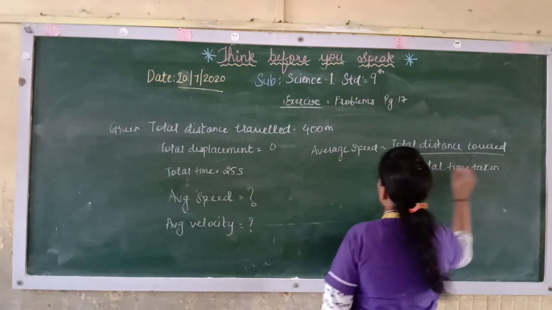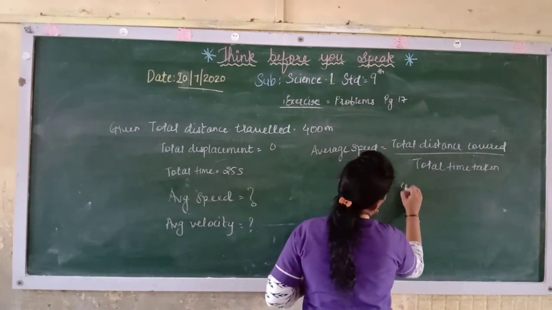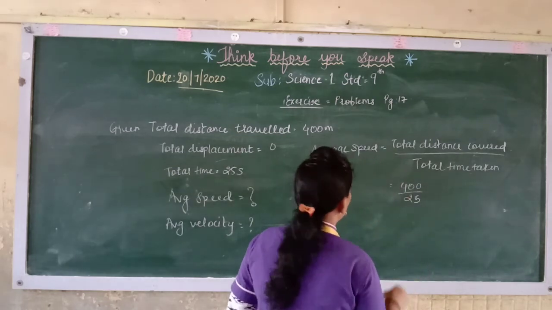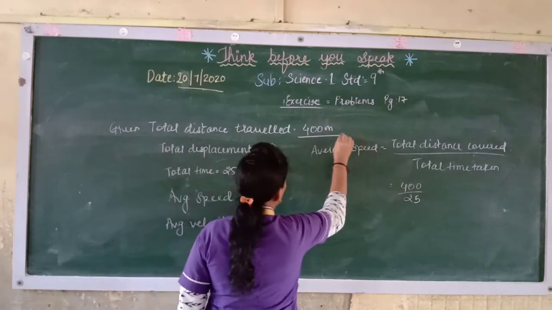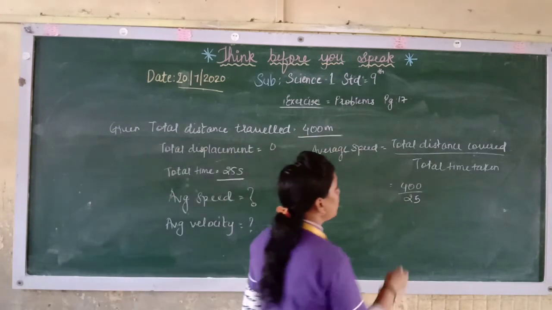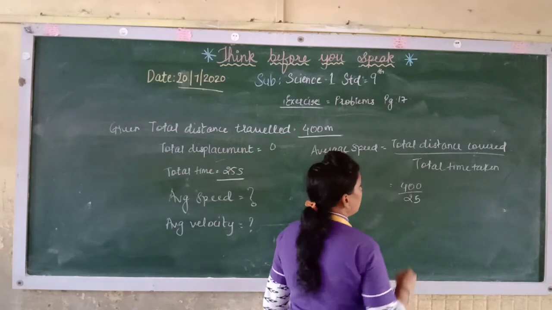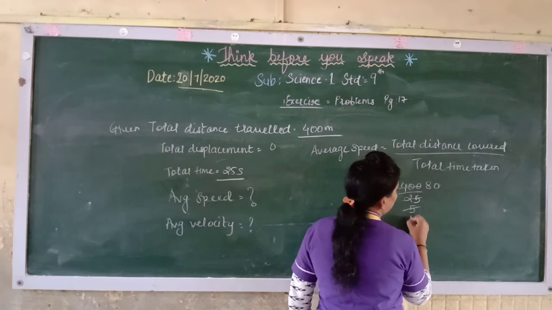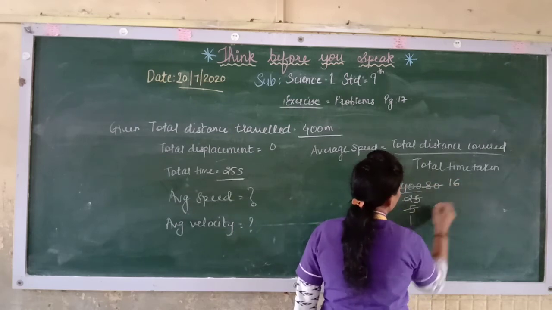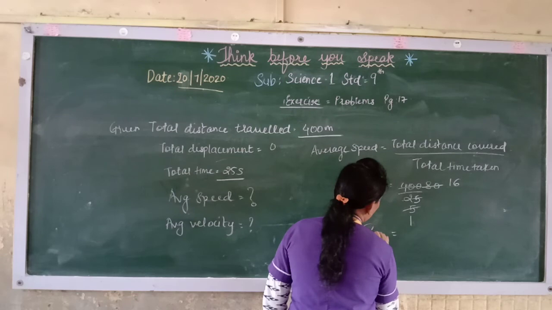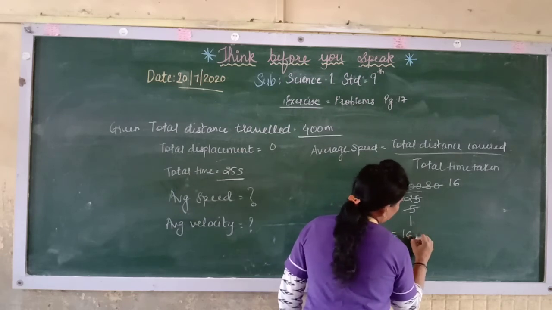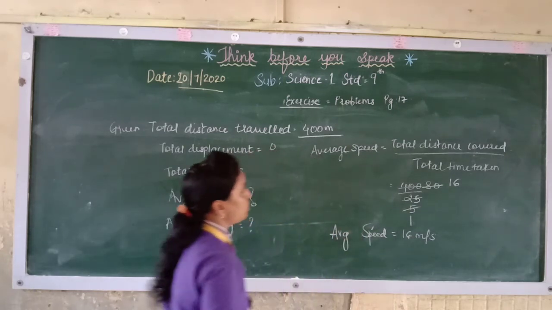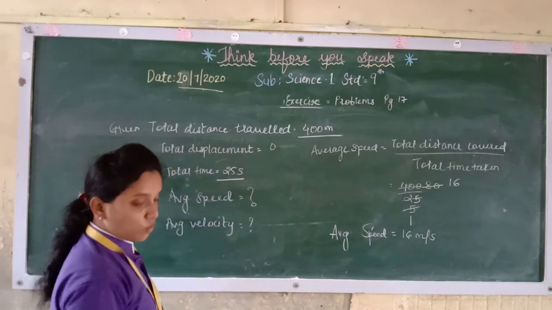Now total distance covered was how much? It was 400 meter, and time is 25. So here you will get 400 upon 25. 5 5 is 25, 5 is 40 over here, 5 1 is 5, 5 1 is 5, 5 6 is 30. So your average speed is equal to 16 meter per second. So your average speed is how much? 16 meter per second.